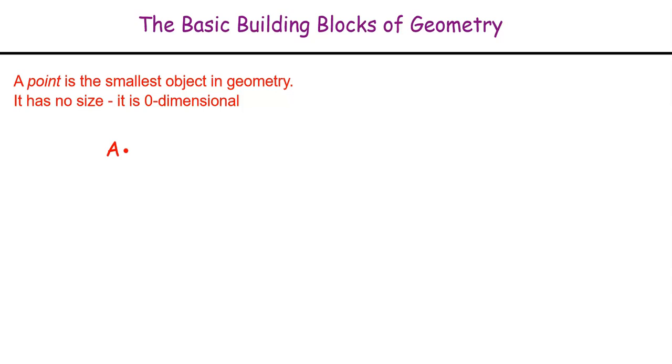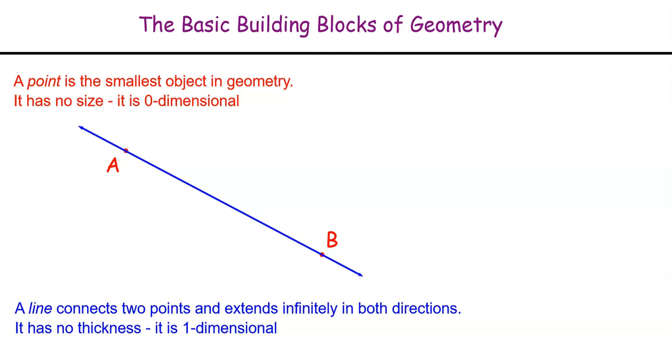Now, if we have a second point, perhaps one called B, and connect them infinitely in both directions, we get something called a line. It technically has no thickness, even though what we see there is slightly thick, for the fact that we need things to be slightly thick for us to see them. A line is one-dimensional. It has length in both directions, but no actual thickness. Points are marked by capital letters, lines are marked by lowercase letters, often cursive lowercase letters, but they don't have to be, or by naming two or more points that are on the line.